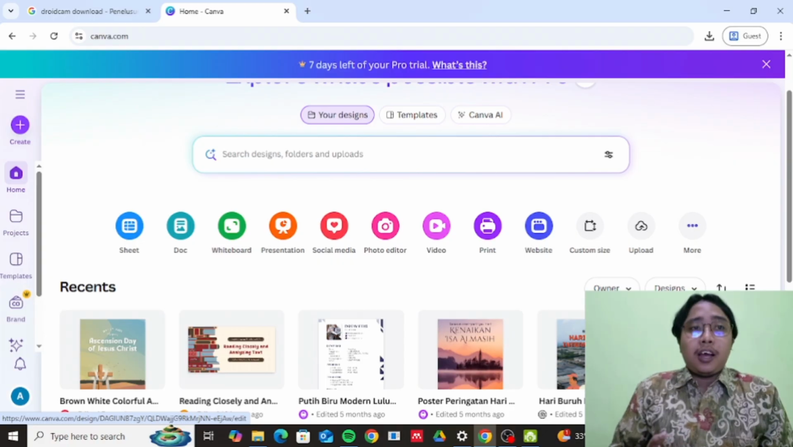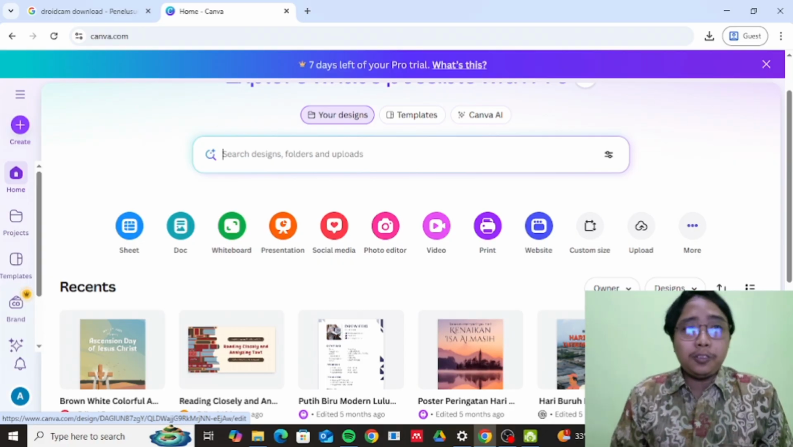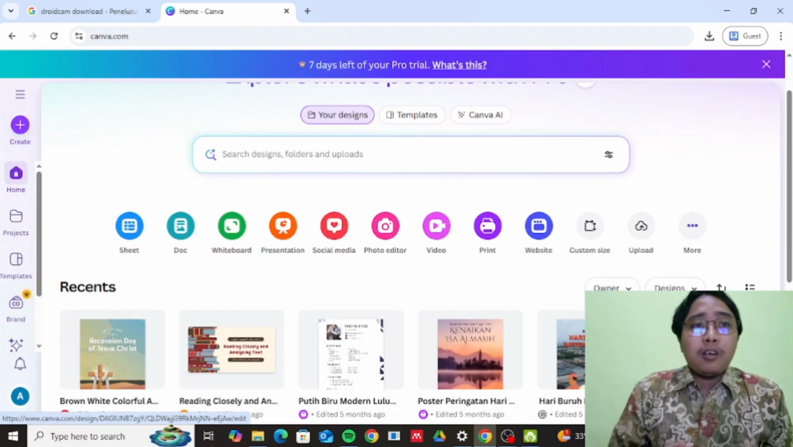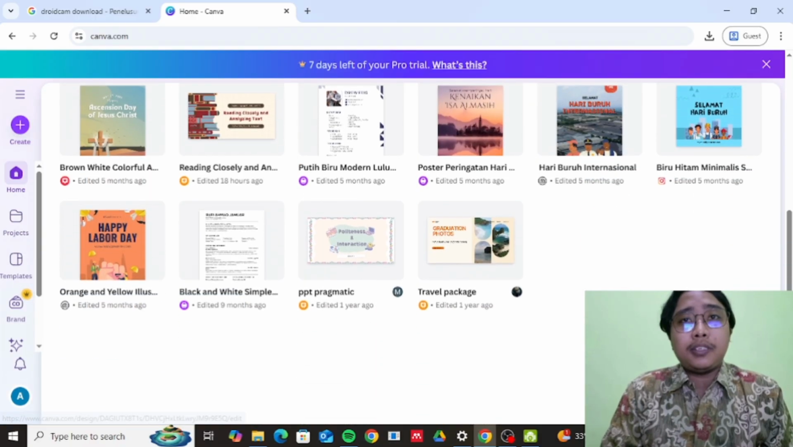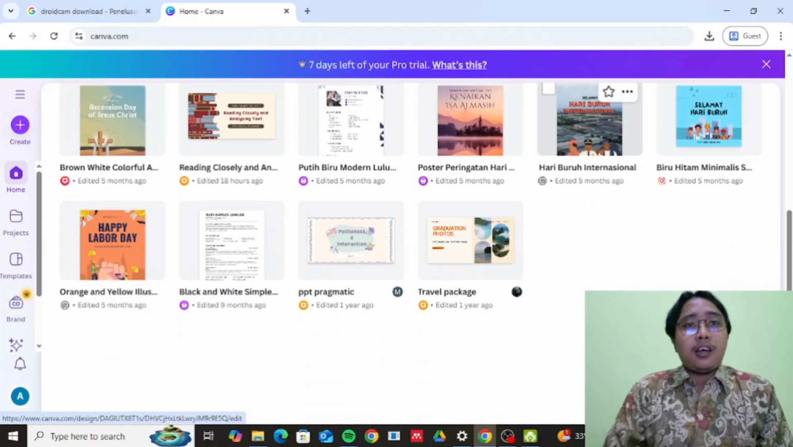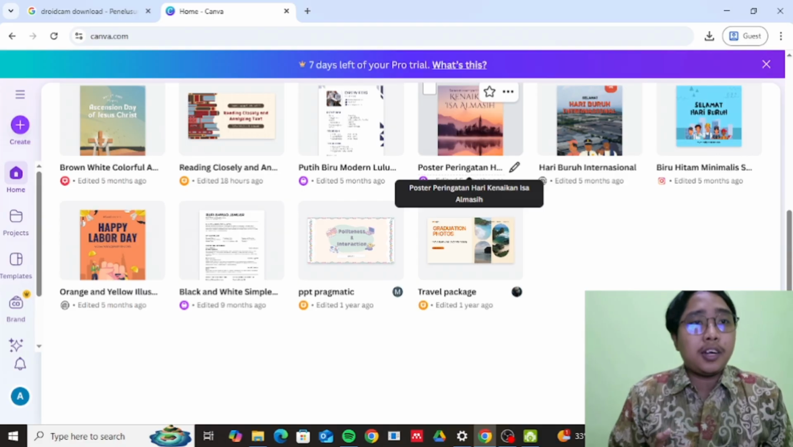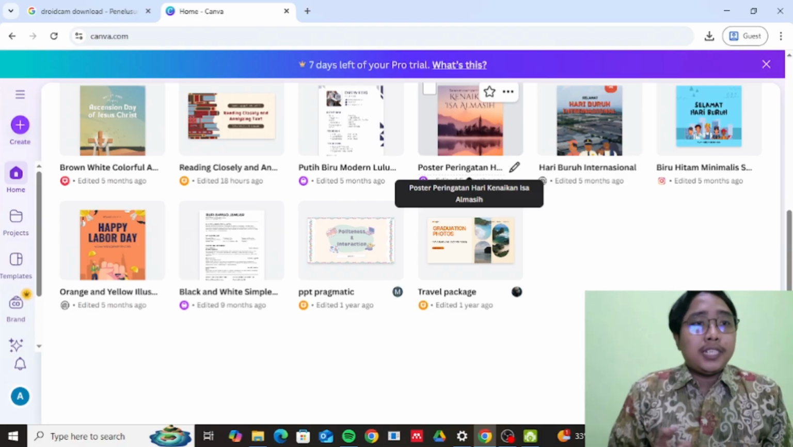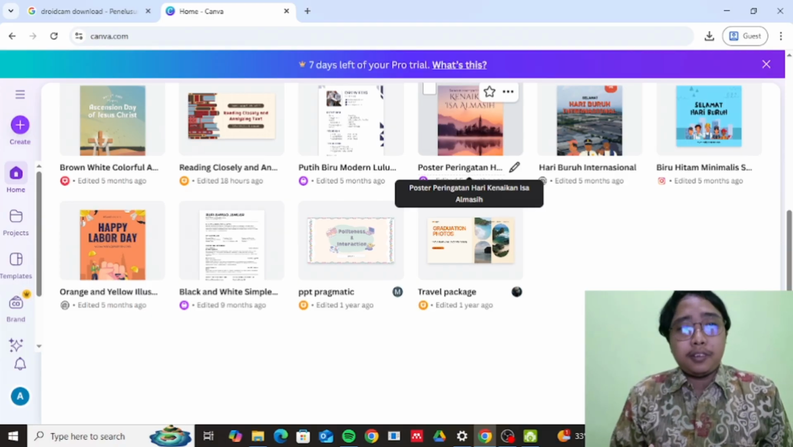So, students, Canva has many advantages for learning. First, it is easy to use, just drag and drop elements. Second, it has over a thousand templates that you can see here, such as poster, travel package, and anything. The third is it supports collaboration. Also, students can work together on one design. And finally, it helps teachers and students to visualize their ideas more effectively.